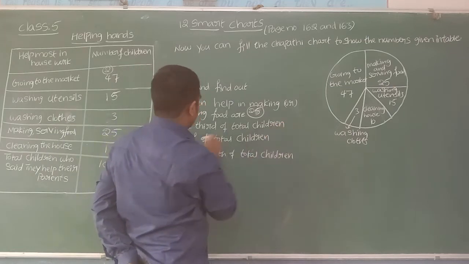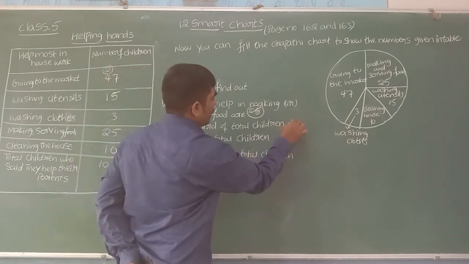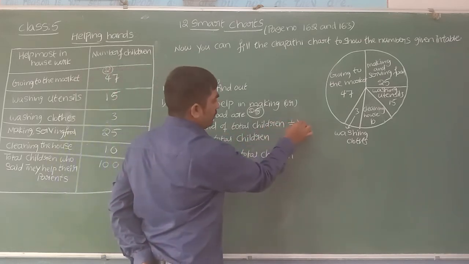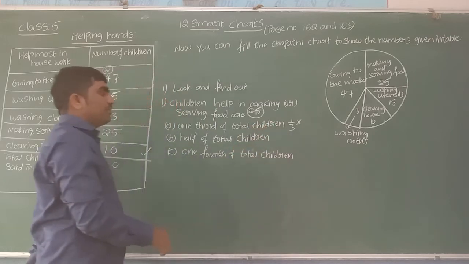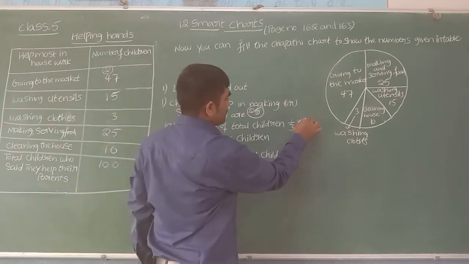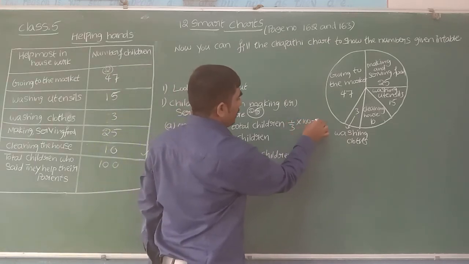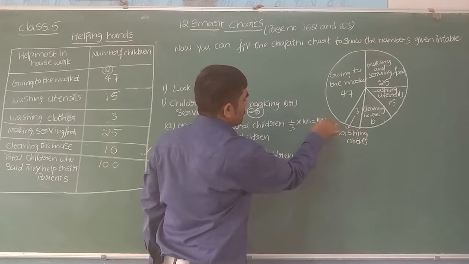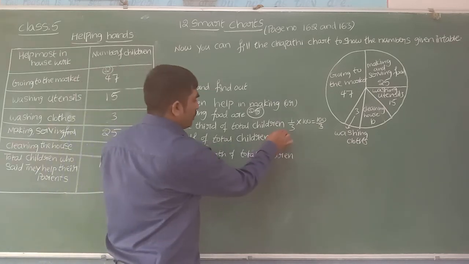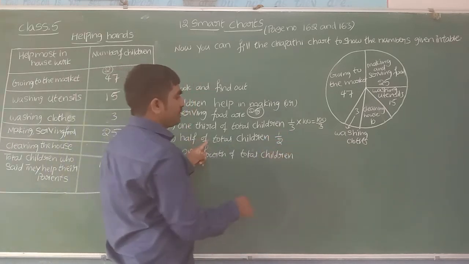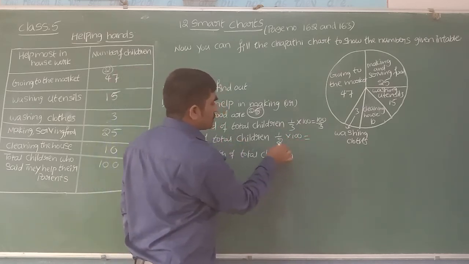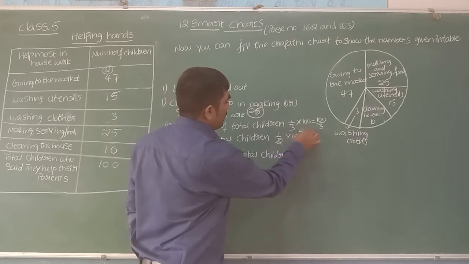Here you can see, beta, 1/3 means we can write 1/3. Of is nothing but we take it into total children. Can you tell me how many are the total children? 100. It is 1 into 100, so 100/3. This we can't simplify. Half of total children. Half is nothing but 1/2. Of is nothing but into total children. How many are there? 100. You can simplify this: 2 1s are 2, 2 5s are 10, 50.